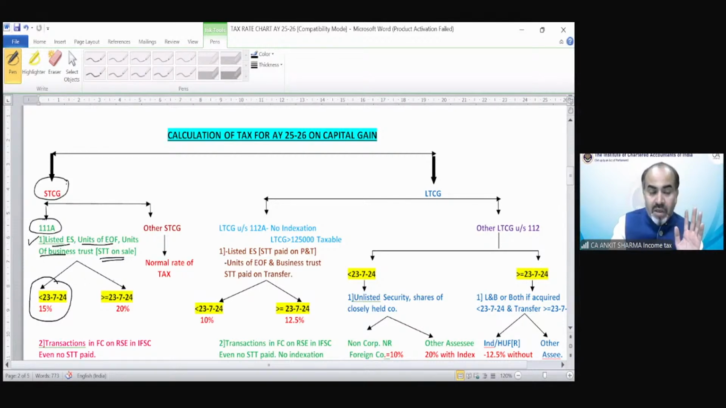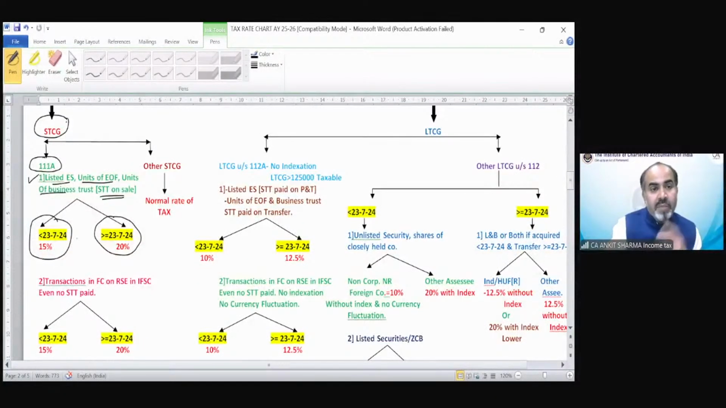That's it. If on or after 23rd of July, the rate of tax would be 20%. Now there was a concept of International Financial Service Center in which an asset has been transferred in foreign currency on a recognized stock exchange. So that has been explained in point number 2 of short-term capital asset. Transaction in foreign currency on a recognized stock exchange in IFSC, even if no STT paid. The rates are the same. You can only learn one rate.